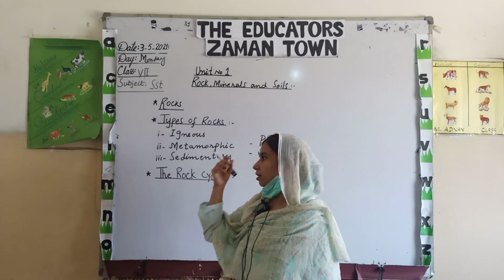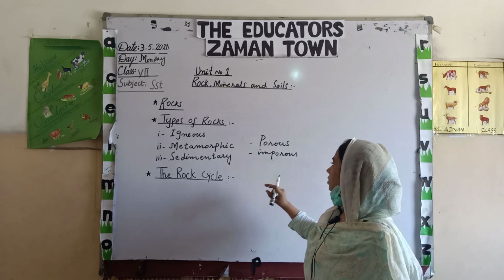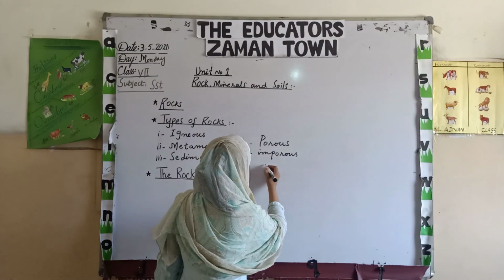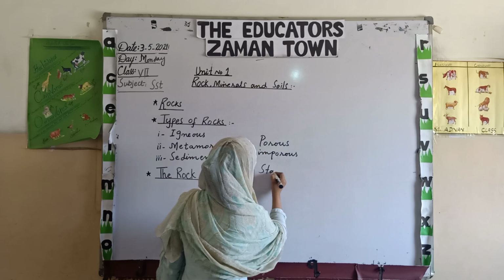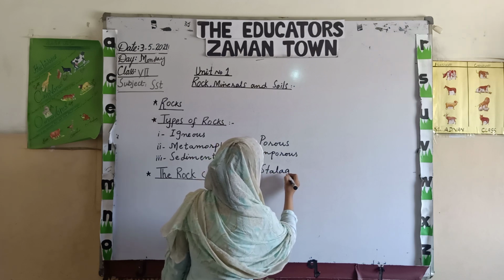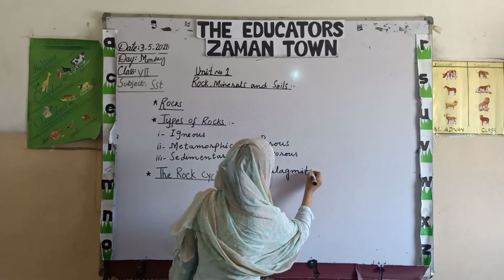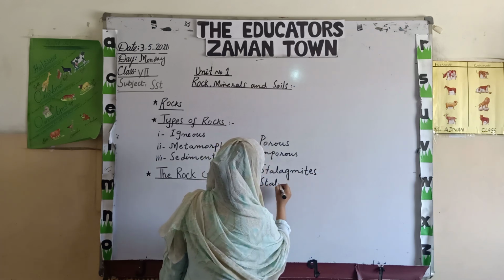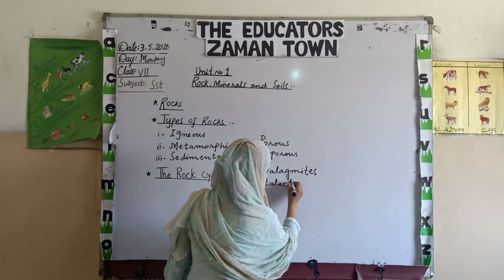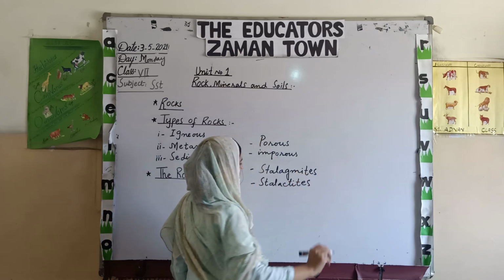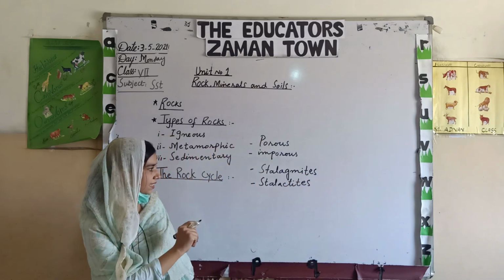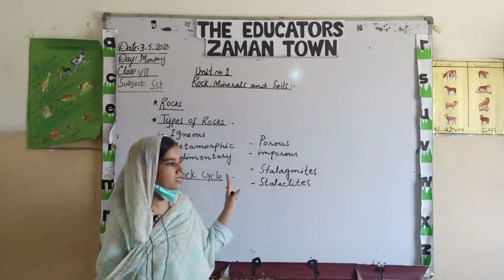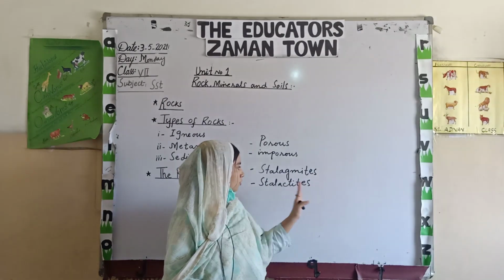Before entering the topic of the rock cycle, you must know about some terms that are present in your book: stalagmites, and the second one, stalactites. These are the two terms used in your book, so you must know the meaning or definition of these terms.